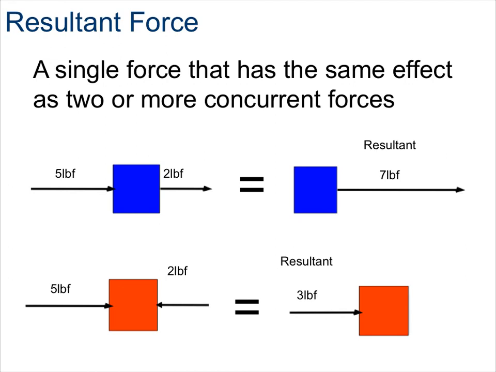However, in the second picture down below, I have 5 pounds of force being pushed to the right and another 2 pounds of force counteracting that to the left. If I add that up, any force to the right is positive, any force to the left is negative. So I can subtract these two forces since they're working in opposite directions. 5 minus 2 gives me a resultant vector of 3 pounds of force in the right direction.